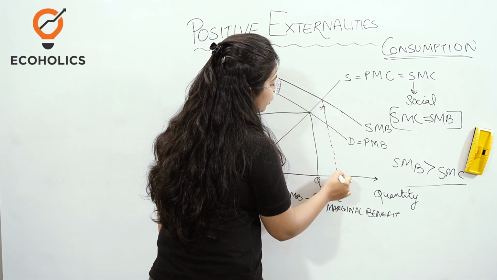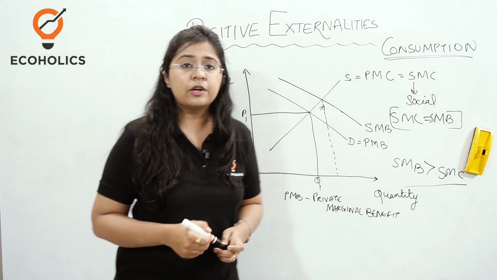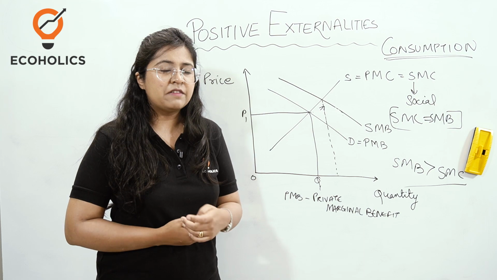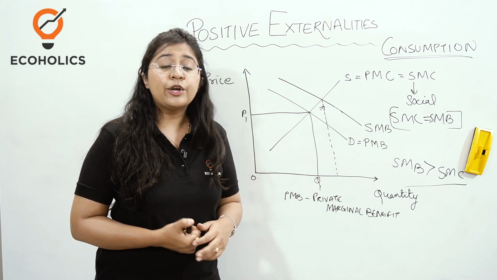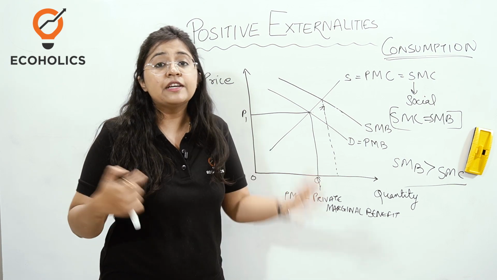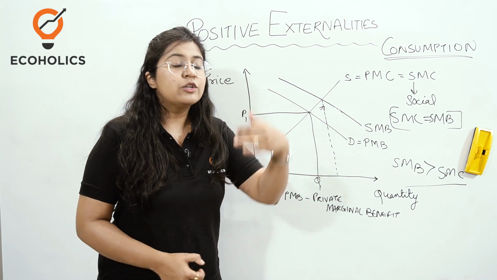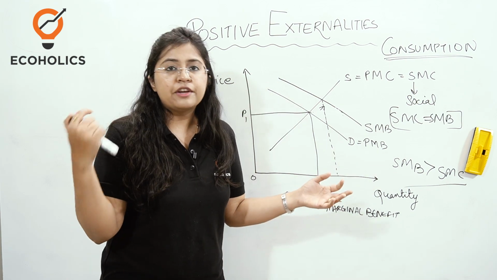If the government would intervene and the government would want that because of this positive externality which is happening because of education, the government is going to induce changes. The government is going to give different types of education systems. They're going to create a certain infrastructure for school, for higher education, for universities.